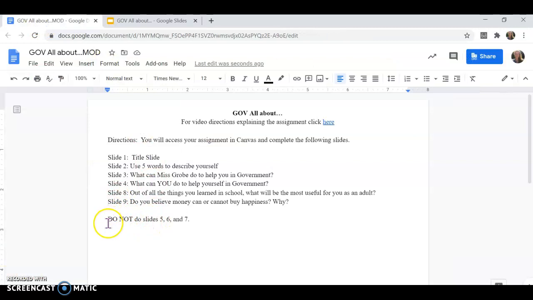All right, you get all of those finished, and there is a reminder down here that says do not do slides 5, 6, and 7. Those are not assigned to you on this assignment, so do not do them. It does not change your grade or anything. You just don't have to do those.